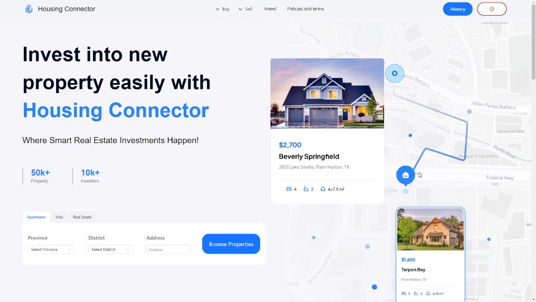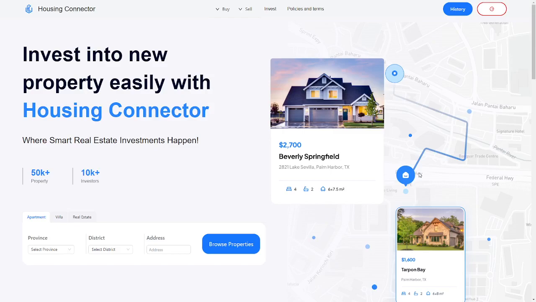So what is Housing Connector all about? It's essentially an online platform powered by blockchain, Chainlink, facilitating the real estate investment process. Its primary function is to streamline the investment procedure, reduce dispute risk, and ensure investor protection at a centralized hub.